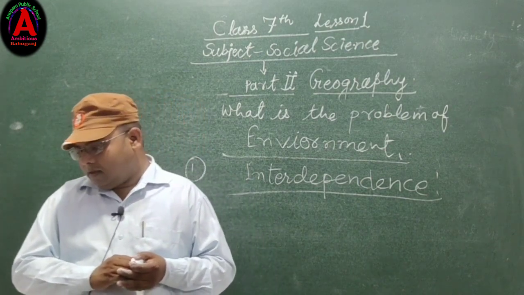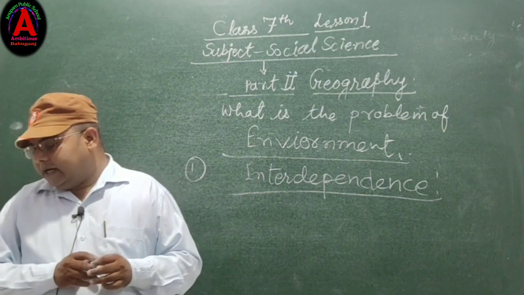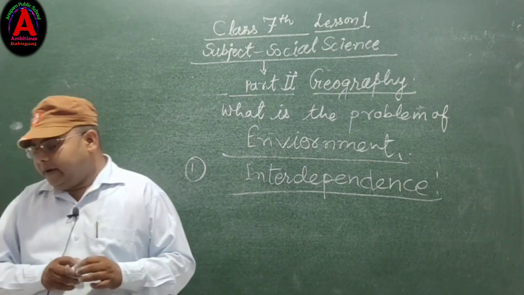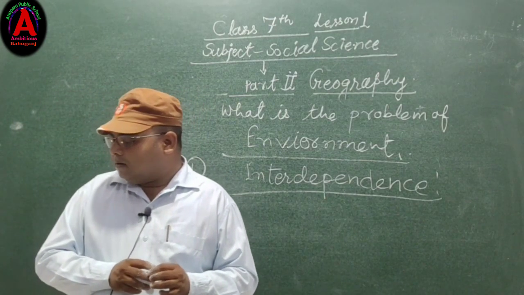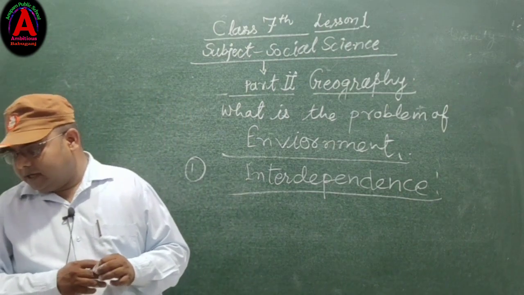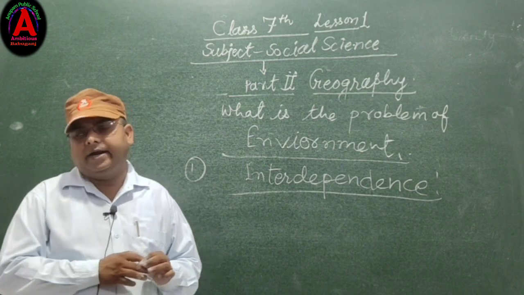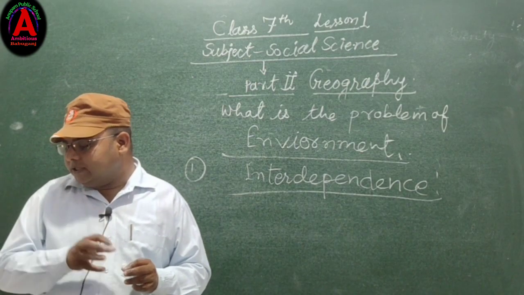And the hydrosphere is dependent on the dissolved minerals of the lithosphere in the water, air from the atmosphere, and the habitat of the ocean.